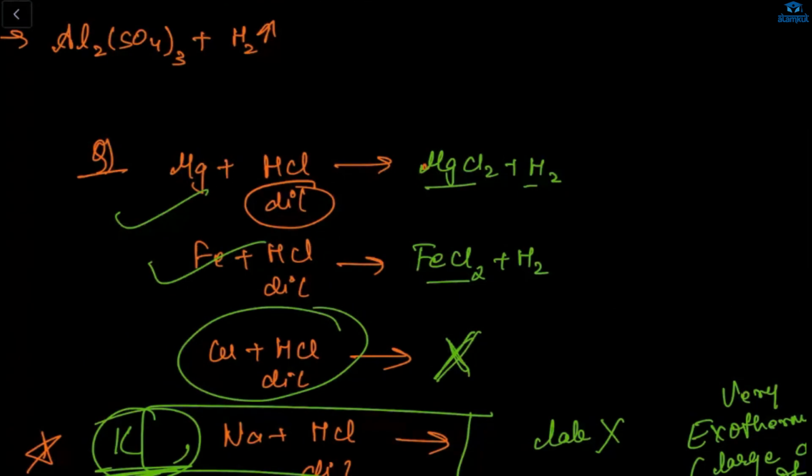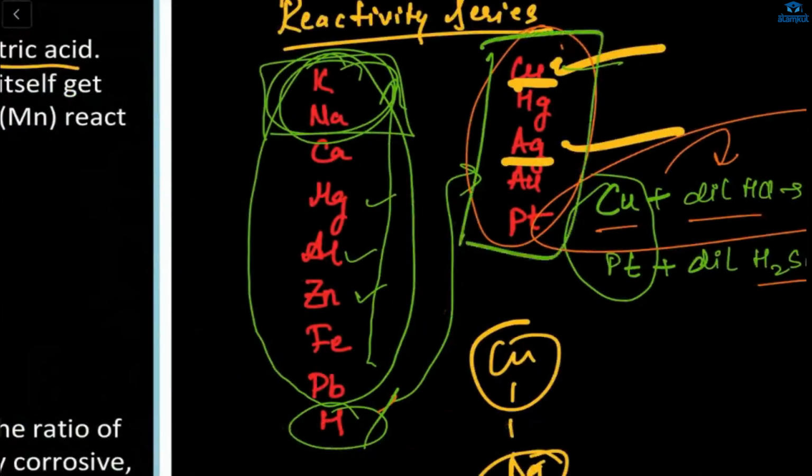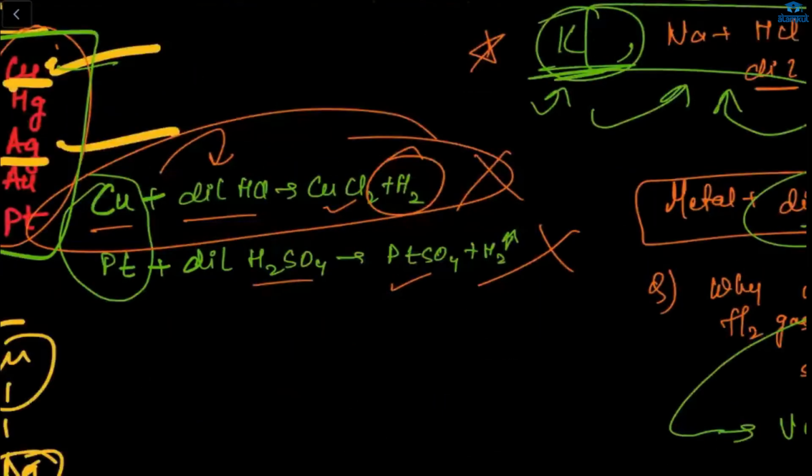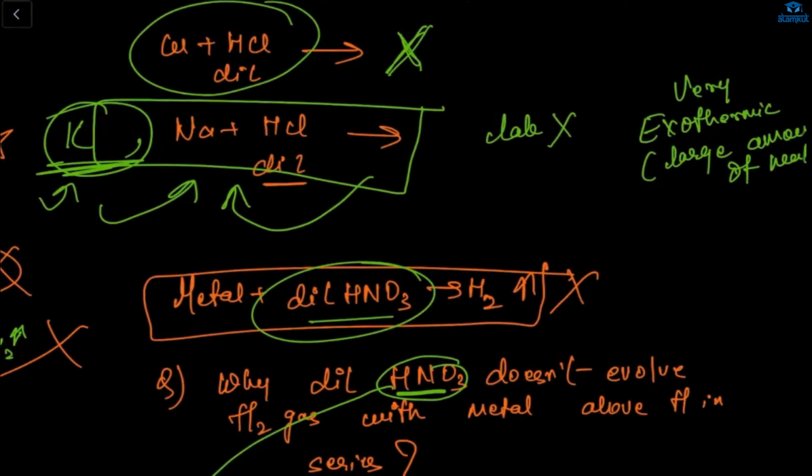Yes, good. Why? Because see, where's copper? Copper is here, after hydrogen. So these will never react with HCl or H2SO4, because these are less reactive. So if I'm writing here Hg, mercury, with dilute anything like dilute HCl or HNO3, it will not form any reaction because these are less reactive.